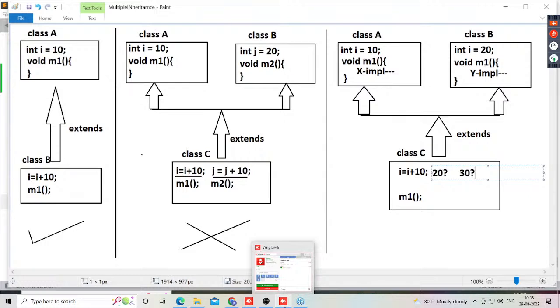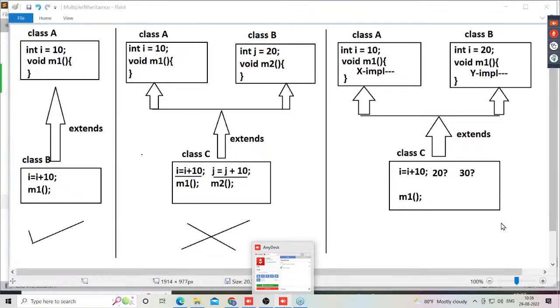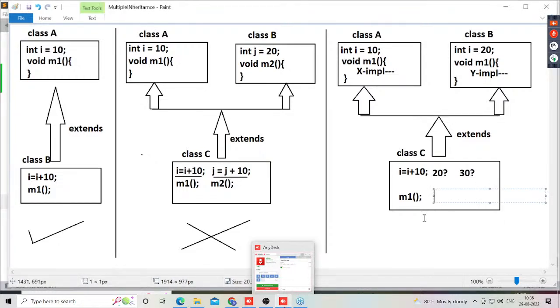Say for example, if we access the M1 method, and if M1 method exists in both the superclasses, from which superclass the M1 method is coming is a bit of confusion for me. If you think the M1 method is coming from the class A superclass, is it X implementation?